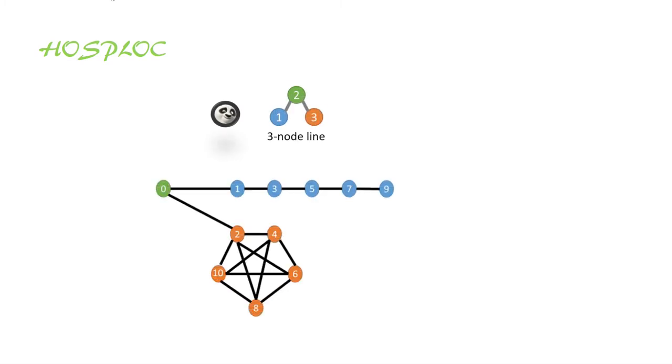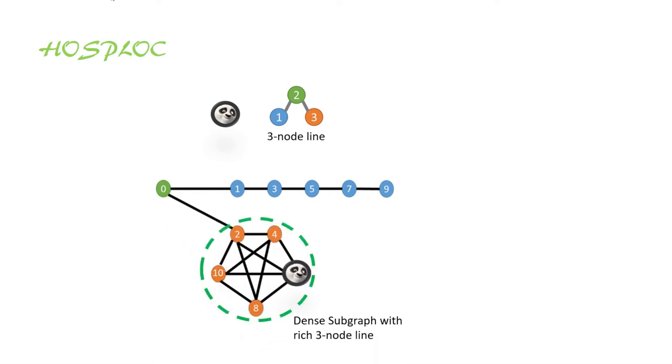To better illustrate our framework, here is a simple demo. Suppose the user-defined network structure is a 3-node line, and the initial vertex is node 0. Our framework will conduct high-order random walks to locally explore the user-defined network structures in the neighborhood of node 0. In the end, HasBlock will return a dense subgraph that contains rich 3-node lines.